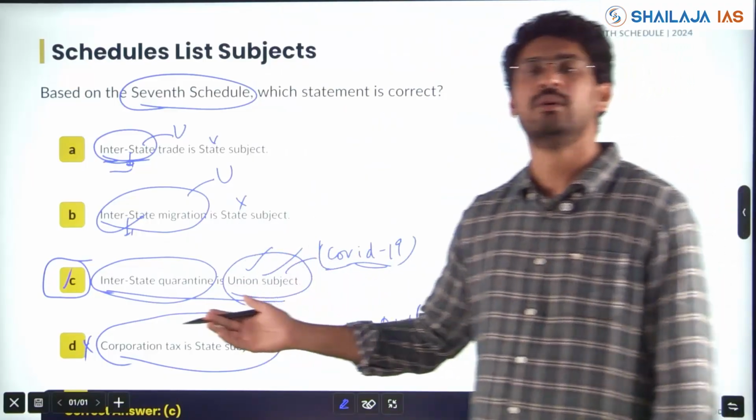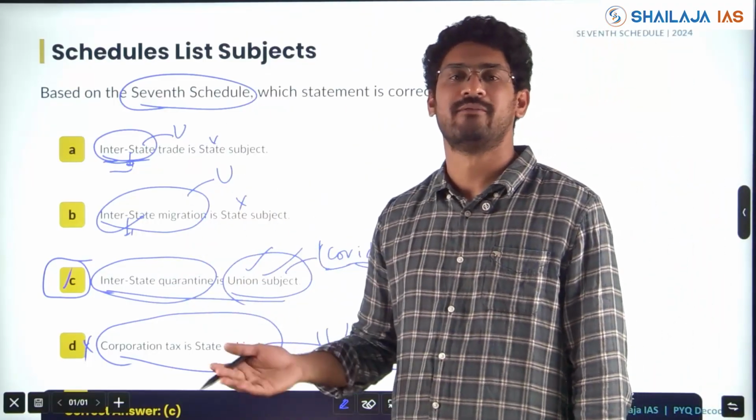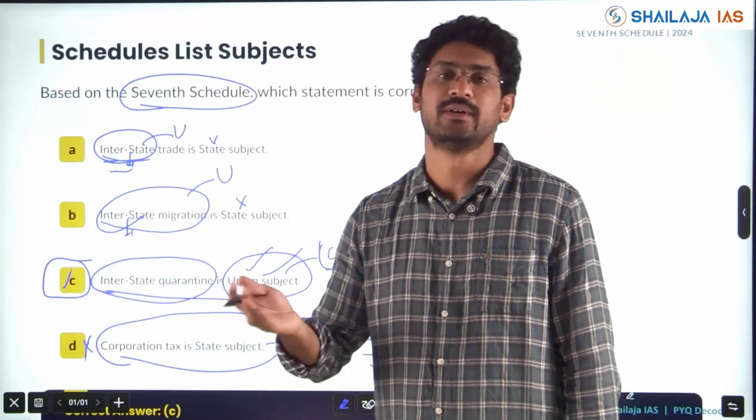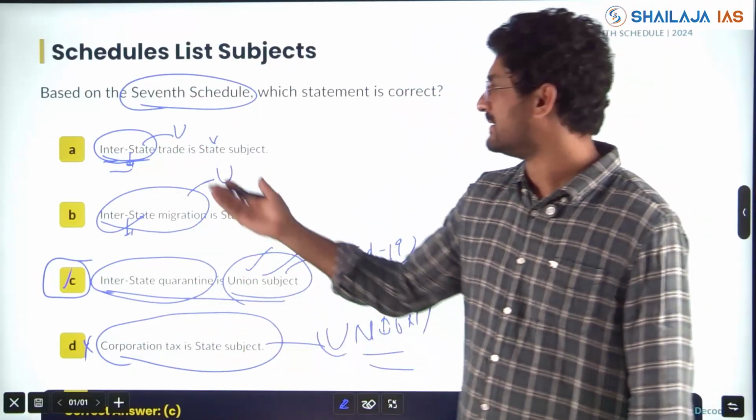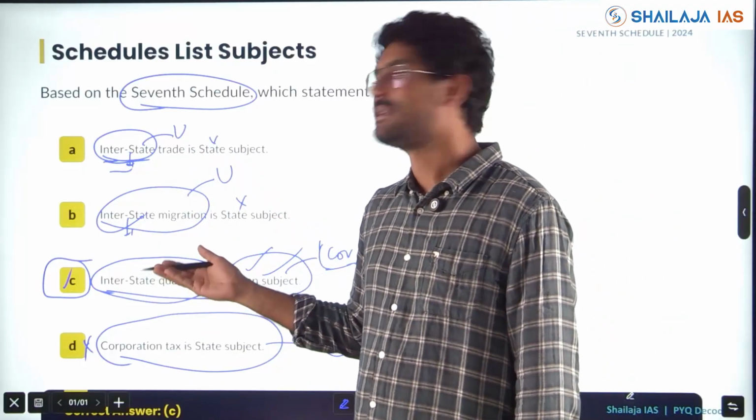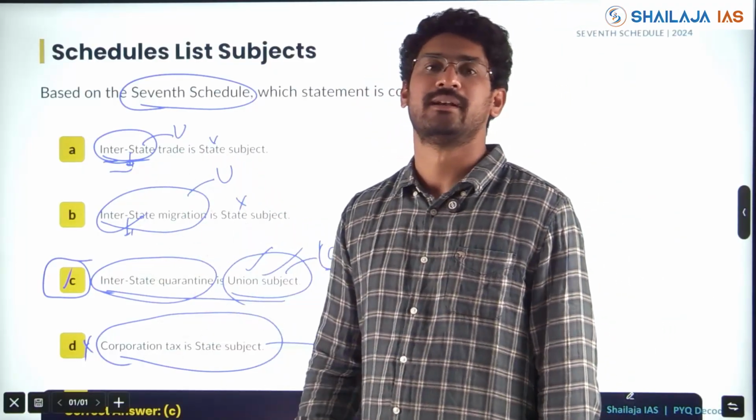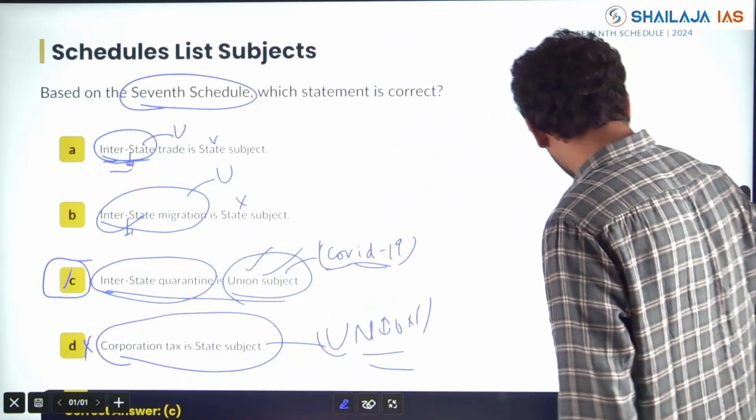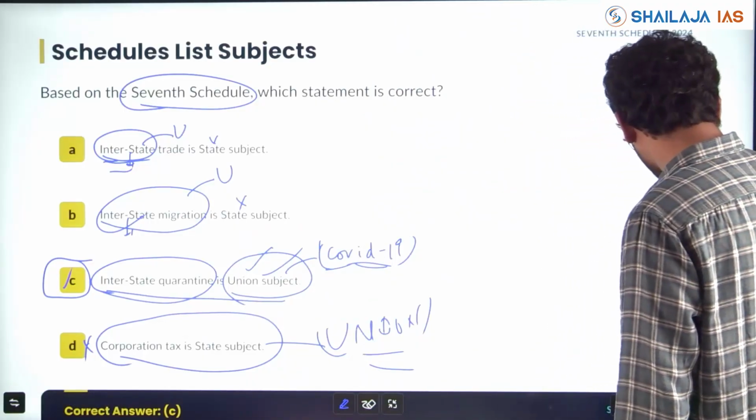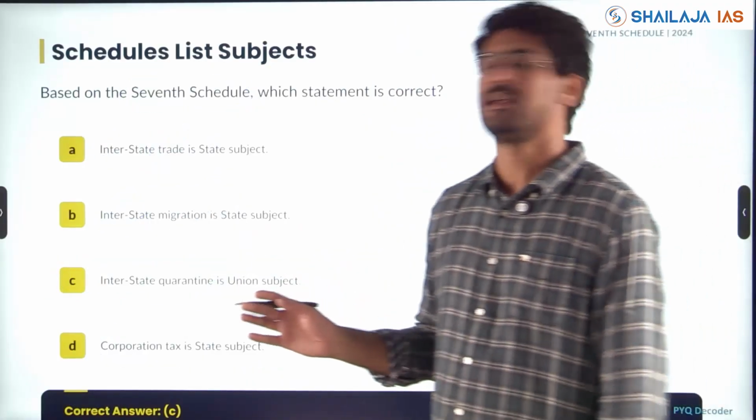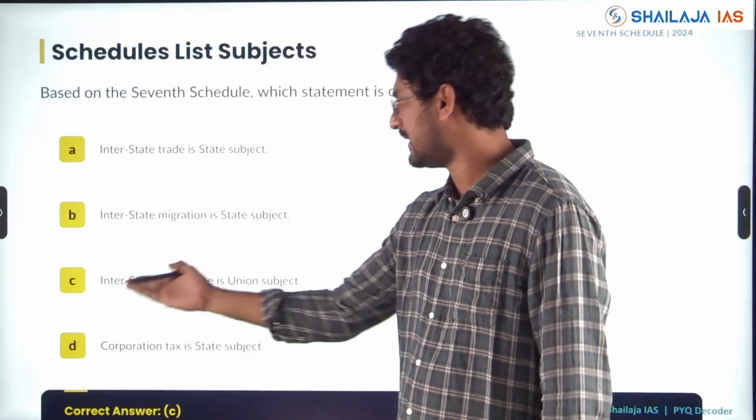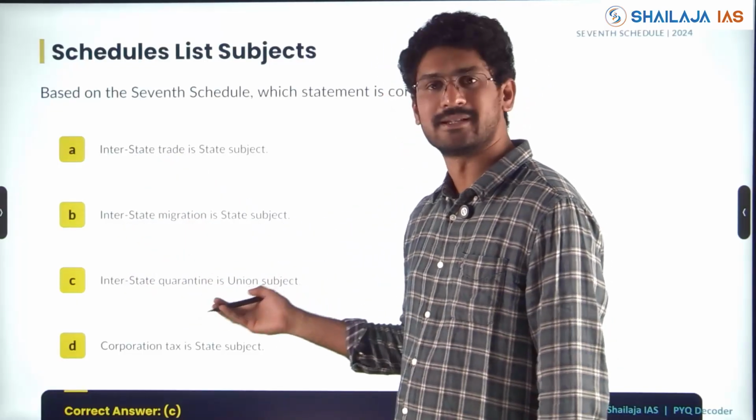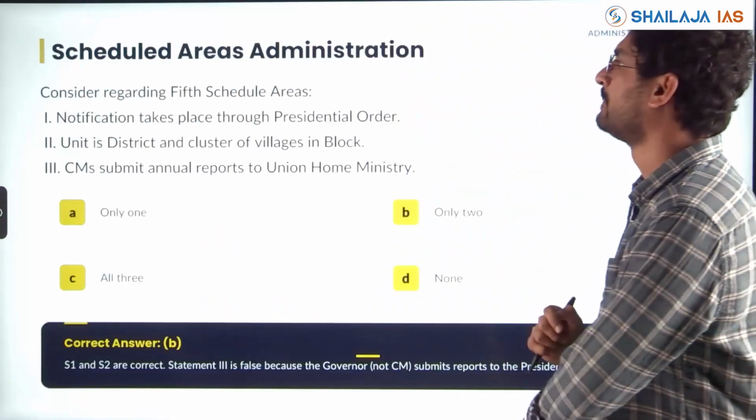Even though you don't know the complete subjects under union, under the 7th schedule, list 1, list 2, list 3, even if you don't know, you should be able to get the answer by just seeing the options and logically decoding it. Clear? These are the type of questions where you can eliminate options easily and get the answer. Interstate, interstate, interstate, union. Only this is correct. Go ahead.